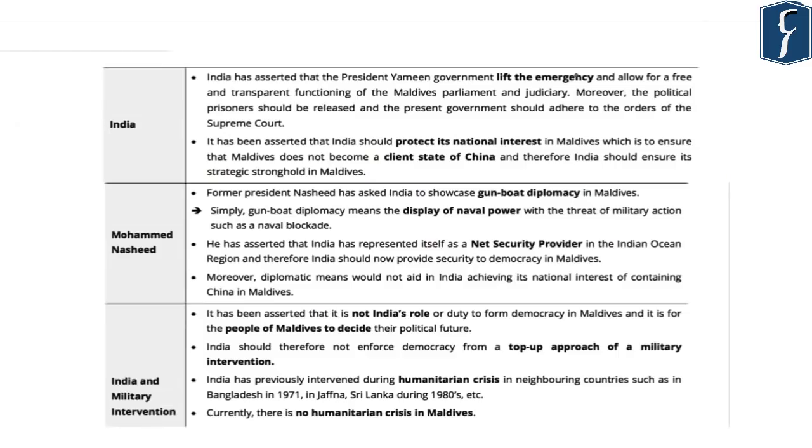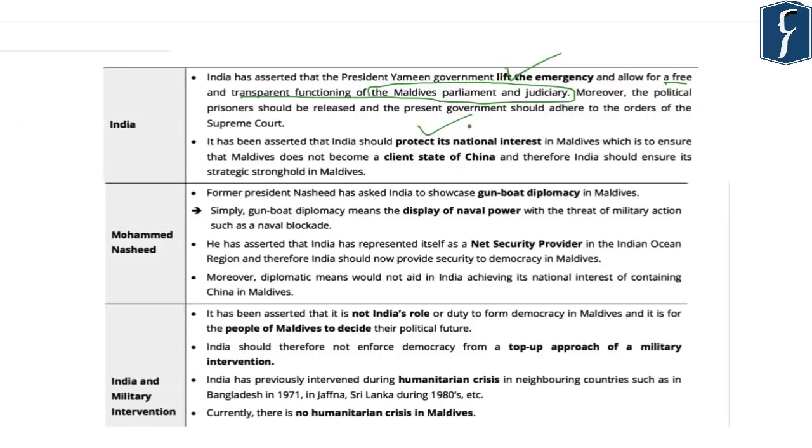Now, the Indian reaction has been that India has asserted that the President Yameen government should lift the emergency and allow for free and transparent functioning of the Maldives parliament and judiciary. India also wants the political prisoners to be freed. Further, it has been asserted that India should protect its national interest in Maldives.